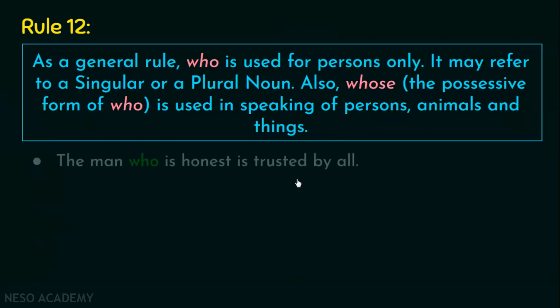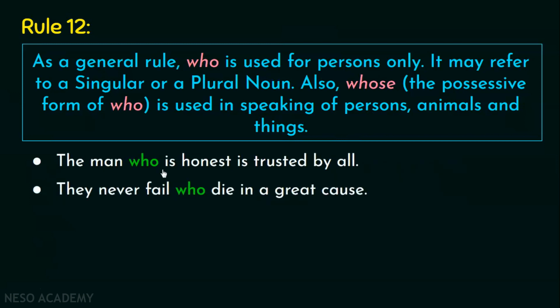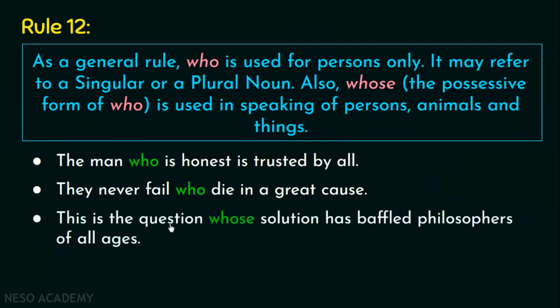Okay? Let's look at the examples. The man who is honest is trusted by all. Again, the man. So this is for a person. They never fail who die in a great cause. They never fail refers to persons. This is the question whose solution has baffled philosophers of all ages.